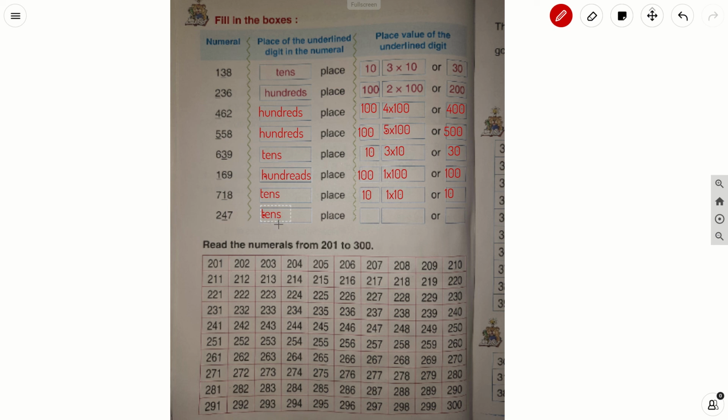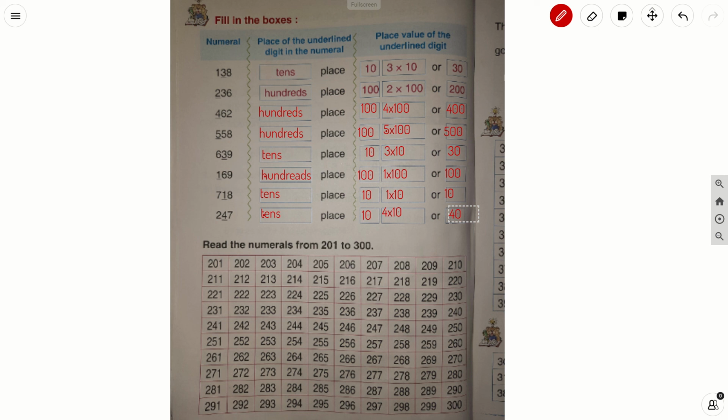Four is in the tens place. Right, here 10. Here 4 into 10 is equal to 40. 4 into 10 is equal to 40.